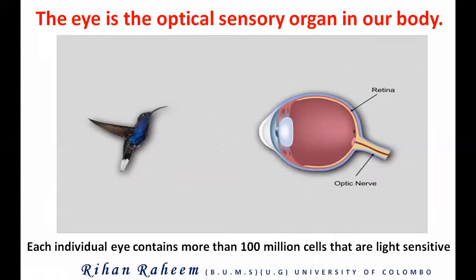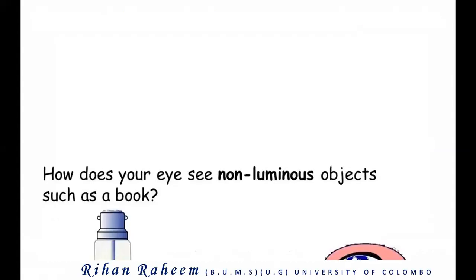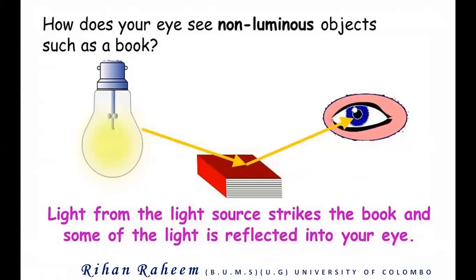So I think you don't have any confusion, no? Because most of the students have a confusion. So how can non-luminous object emit light? So hereafter, remember, all the objects, they can emit light. That means the reflected light. If there is a light source, they can reflect that light and emit that. Because of that only, we can see any object. Are you clear about it? Then we'll move to the next one.